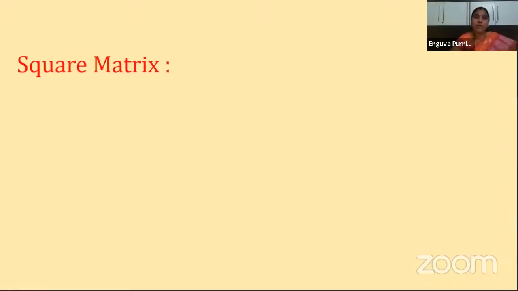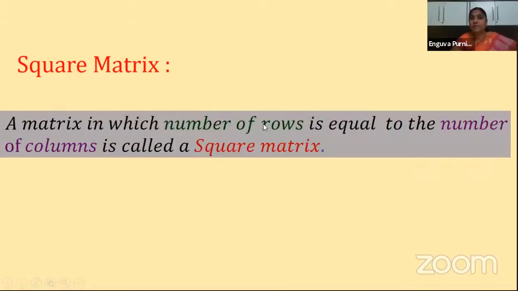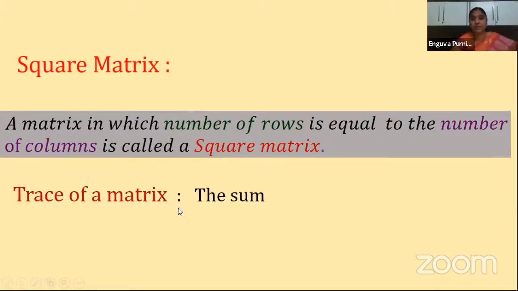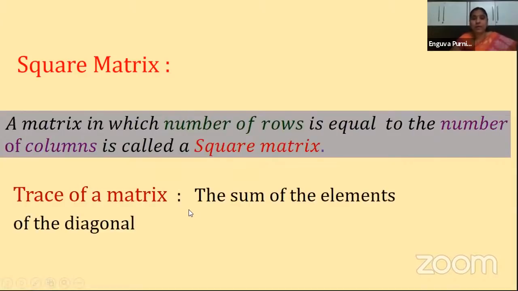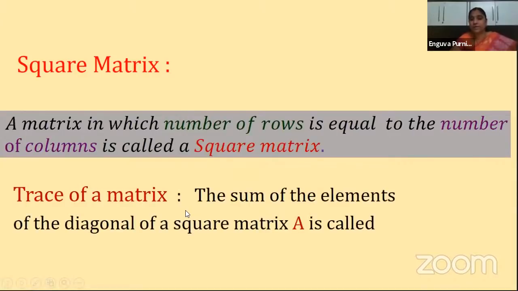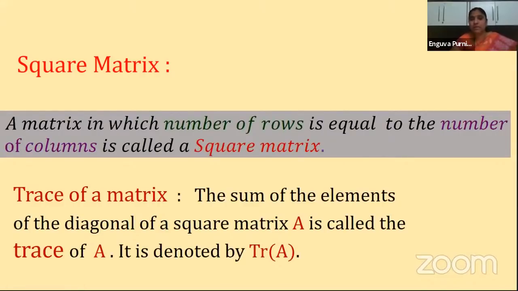Okay. Now next one is what? The types of matrices we have seen. In that, the first one is the square matrix. Square matrix means a matrix in which the number of rows is equal to the number of columns. So that kind of matrix is called a square matrix. Clear? Number of rows and number of columns should be the same. Next one is the trace of a matrix. The sum of the elements of the diagonal of a square matrix is called the trace of a matrix. If you find the sum of the diagonal elements, that sum is called the trace of the matrix.